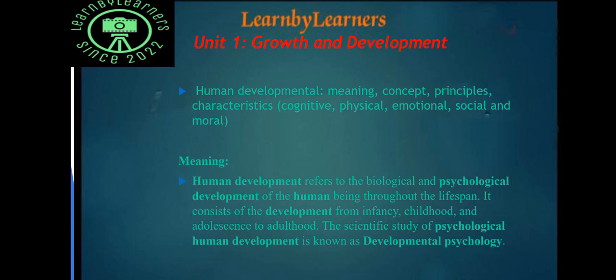Here we will see the meaning and the concept of growth and development, and then the principles it works on: the cognitive, physical, emotional, social and moral characteristics. We will see that one by one. So let us begin with the meaning.